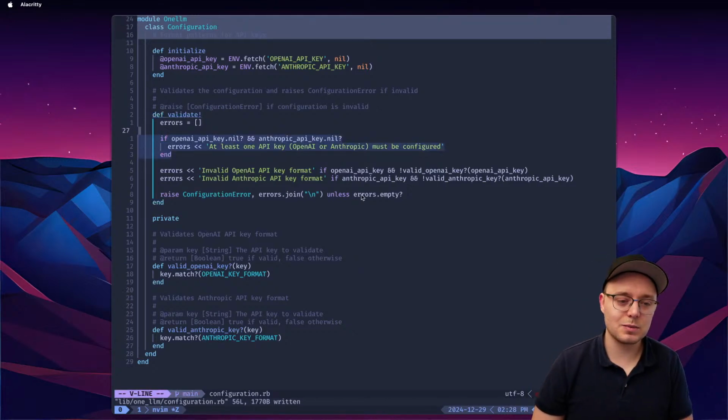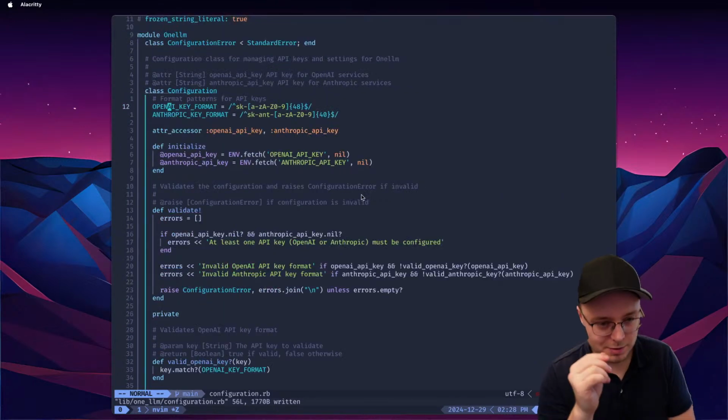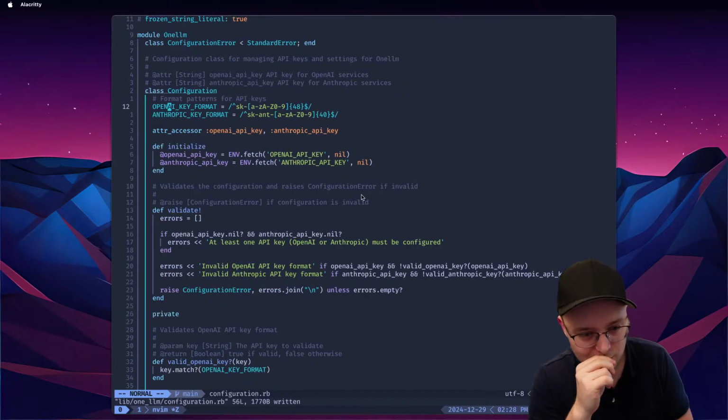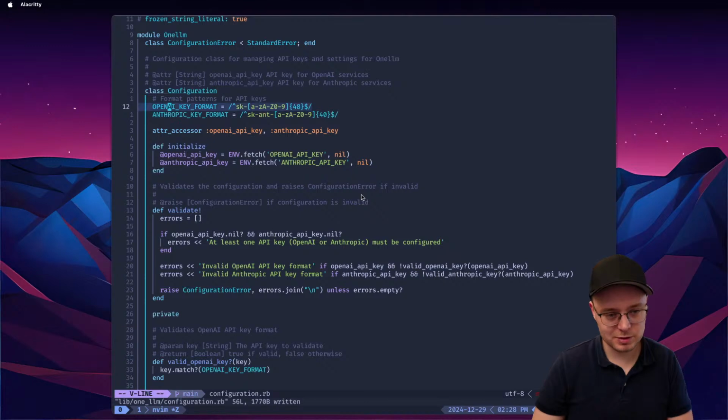I don't think that we need this, to be honest. Or maybe we actually do need it, but it's gonna get very, very complicated at the end, right? That's good. That's looking great. Now, we have this validate errors, and then we join them, raise them. Fine. Not sure about this rule though. This looks legit, but we'll see it later.